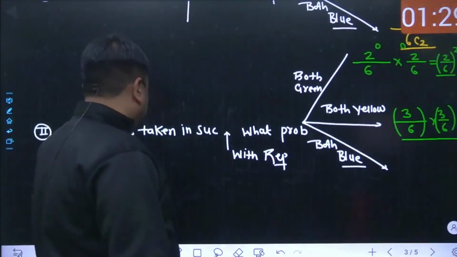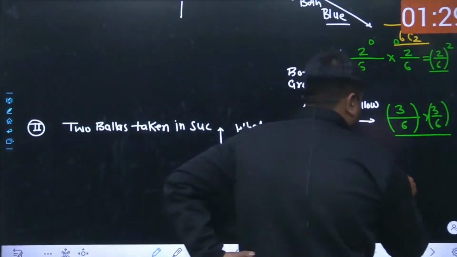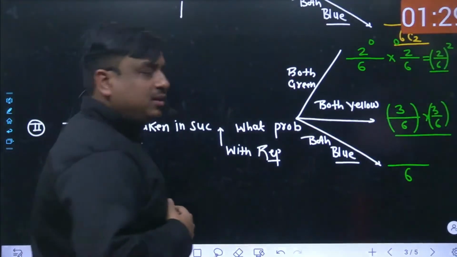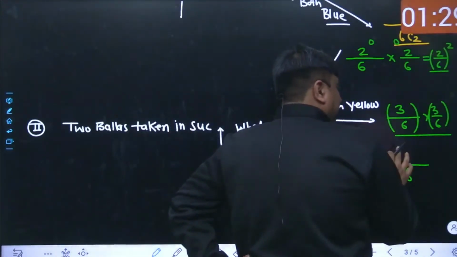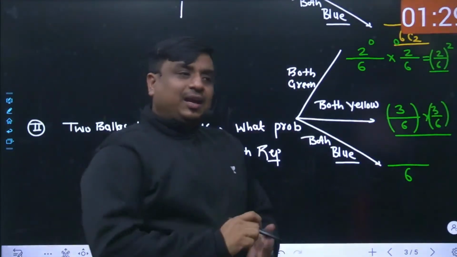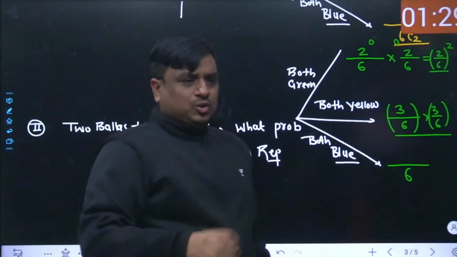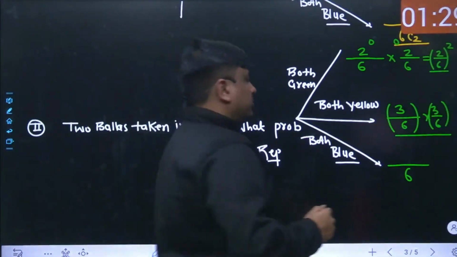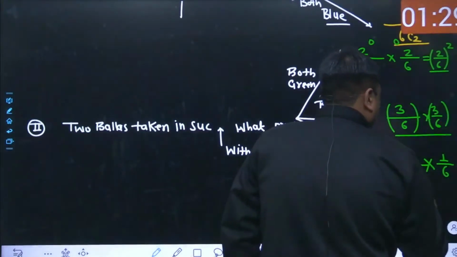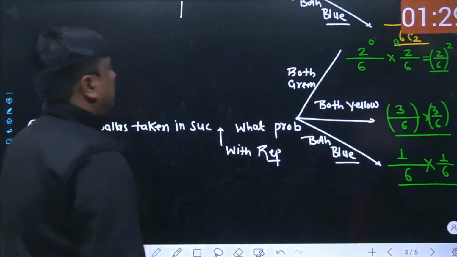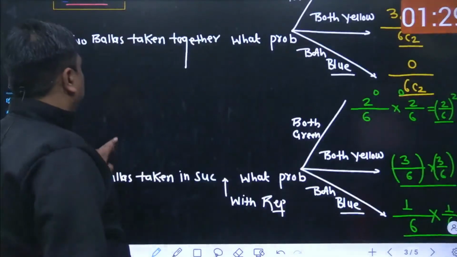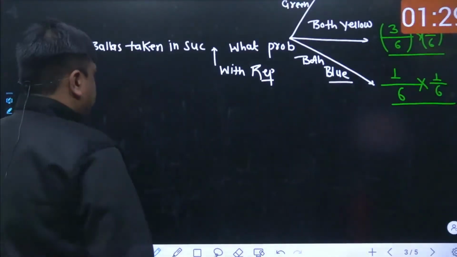Anyways, the ball is blue. How many different ways could one ball have been selected out of 6 balls? That has been 6, that's sure. How many different ways could the blue ball have been selected? My dear friend, there was only one blue ball, and only one way you could have picked it out. So virtually speaking, it is 1, and this is again 1 by 6 into 1 by 6. Till this point, I don't think any of these students would have any kind of doubt. Now, the question has been changed a bit.